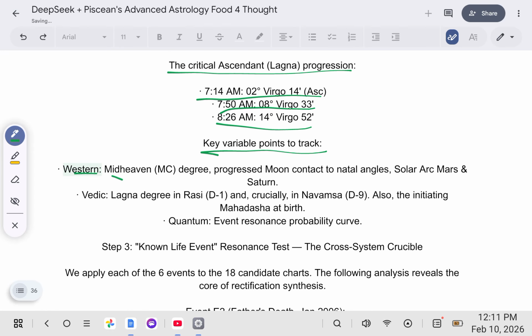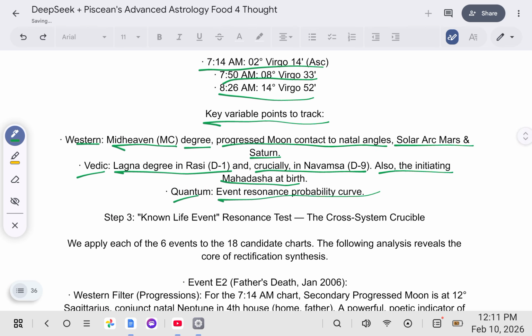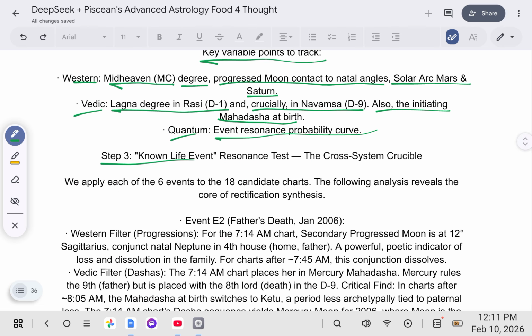Western: midheaven, MC degree, progressed moon contact and natal angles, solar arc Mars, and Saturn. Vedic: Lagna degree in Rasi, D1, and crucially in Navamsa, D9, also the initiating Mahadasha at birth. Quantum: event resonance probability curve. Step 3, known life event resonance test, the cross-system crucible.